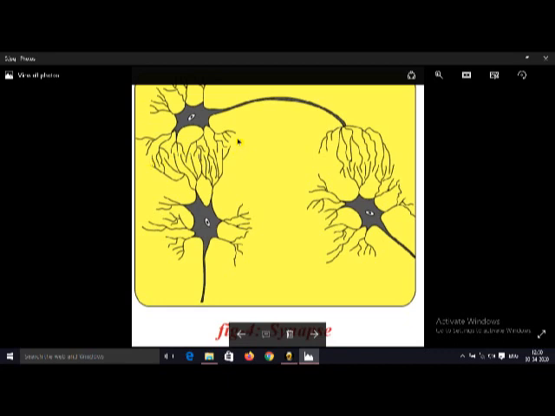Synapse means the functional gap between the two neurons. Here at the synapse a gap is there. At the gap some chemicals are present. They transport the information from one neuron to another neuron, and this is called synapse. Synapse means a functional gap between the two neurons, through which the information is passed from one neuron to another neuron. This is very, very important.